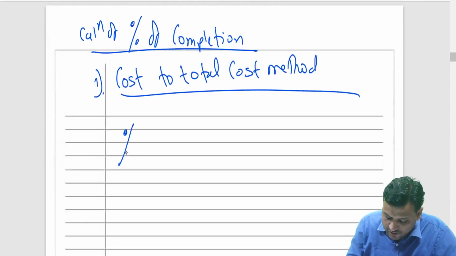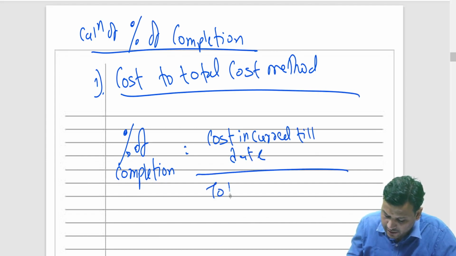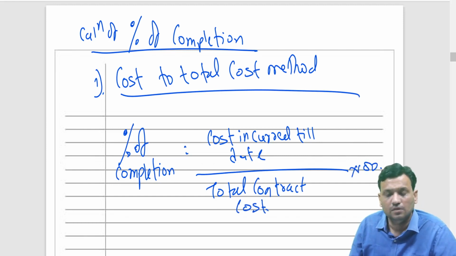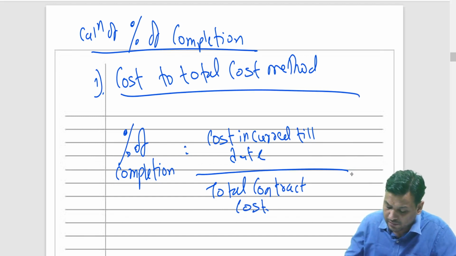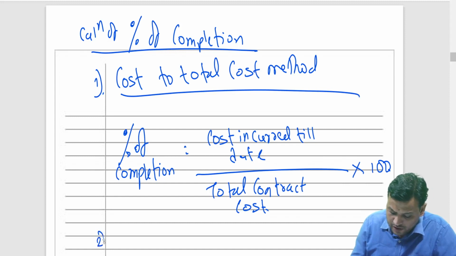So percentage of completion is nothing but cost incurred till date divided by total contract cost into 100. So this is nothing but a cumulative percentage completion, cost to total cost.